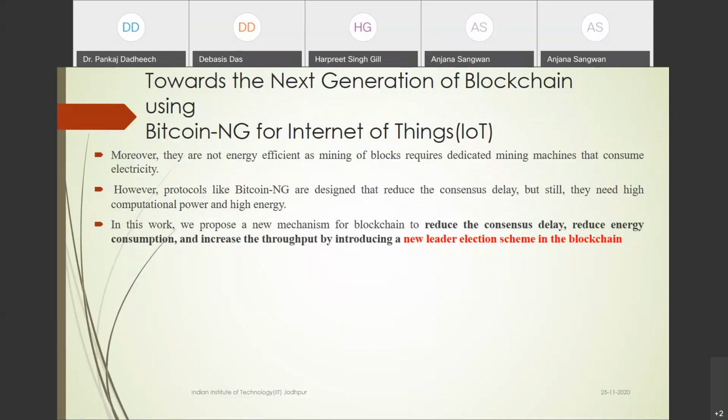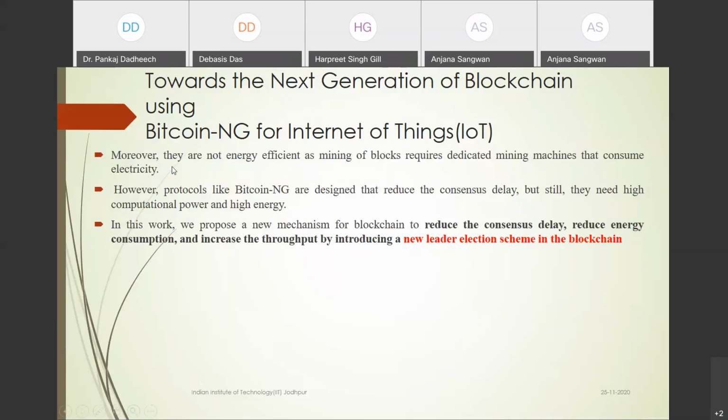Our objective is this: they already modified it a little bit. The challenge now is that the computation cost is only a little less compared to the blockchain, but not much less. That's why we again want to modify Bitcoin NG. So we propose a new mechanism to reduce this; I'll explain.